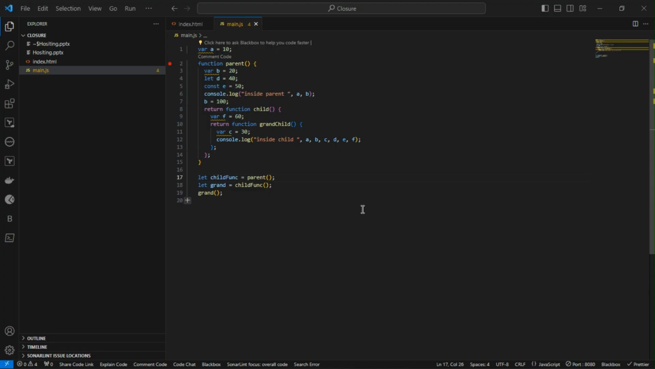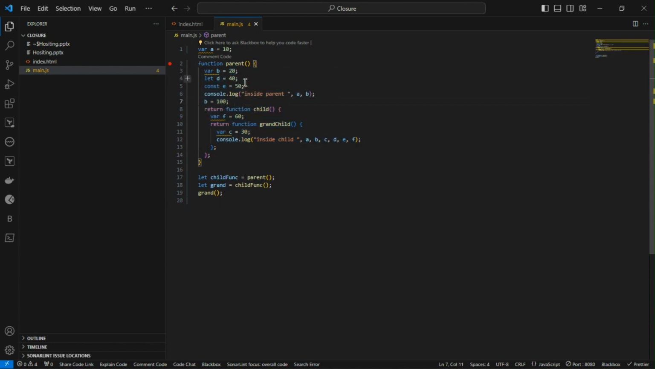Now we'll try to understand the benefits of using closure. We'll mostly use closure to perform data hiding, or the data can be secured using closure. For example, this parent function has this many variables, right? And these variables are accessible to its child function using closure. But these variables cannot be changed from outside. Once the parent is removed from the call stack, they cannot be changed from outside.